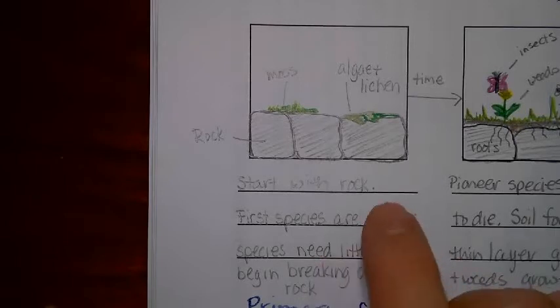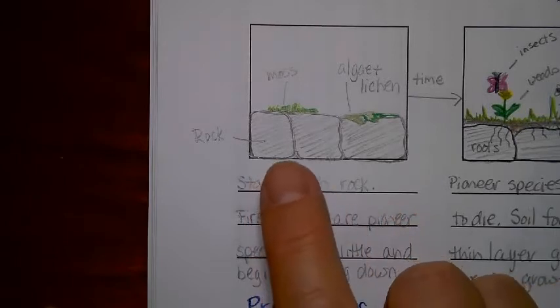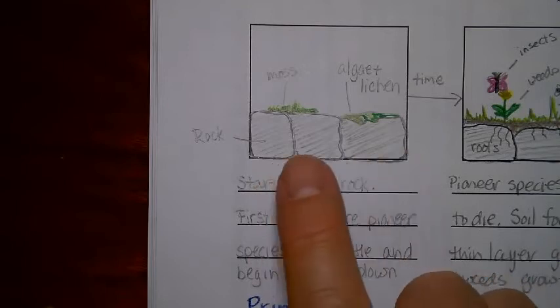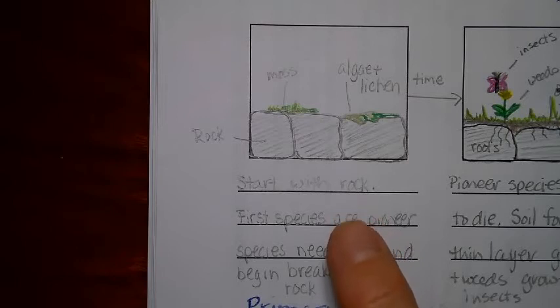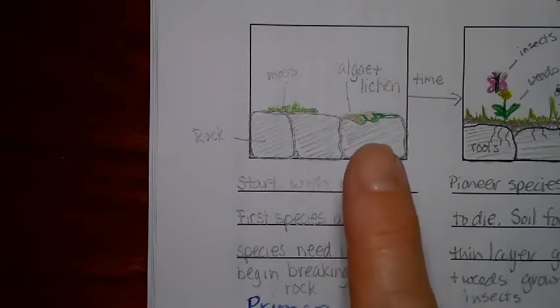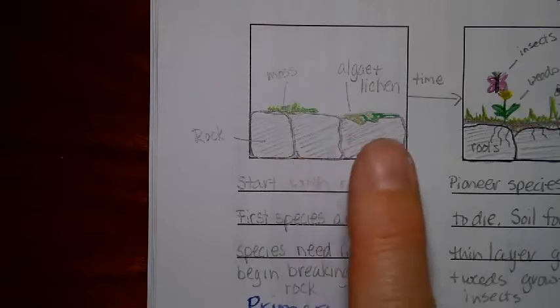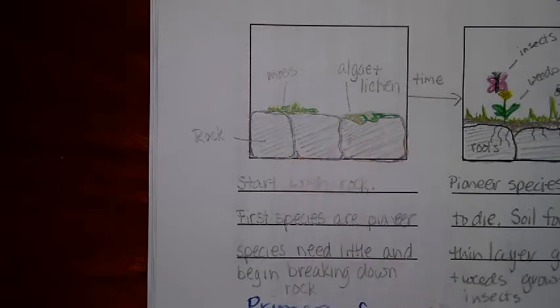Okay, so this is step one of primary succession. This is an area that was lifeless, so just rock. Maybe a new island has popped up out of the ocean from some volcanic activity. We're starting with just rocks. First species are pioneer species. Like I said, they need little and they begin to break down the rock. So the algae, lichen, moss, those are pioneer species. They will start growing. Their little roots are powerful and they'll start crumbling the rock, and they'll start to die.